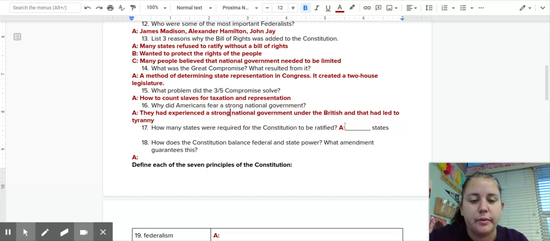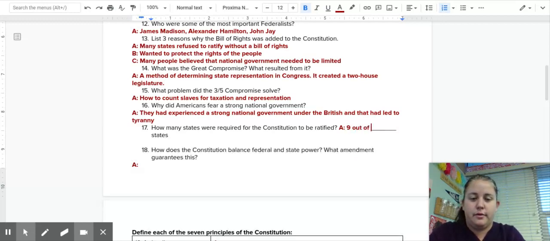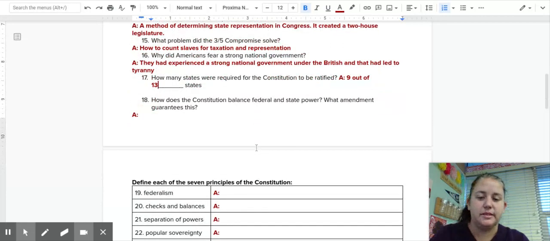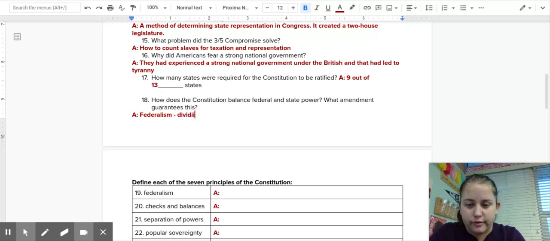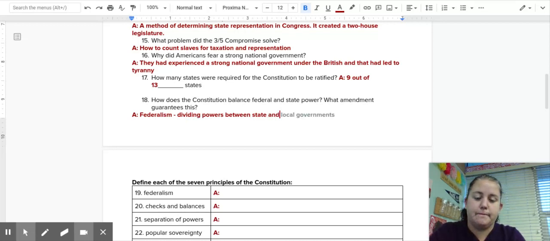How many states were required in order to ratify the Constitution? There had to be 9 out of 13 states to ratify. How does the Constitution balance federal and state power? Which amendment guarantees this? It balances federal and state power through a concept called federalism, a division of power between the state and national government. And this is guaranteed in the 10th Amendment of the United States Bill of Rights.